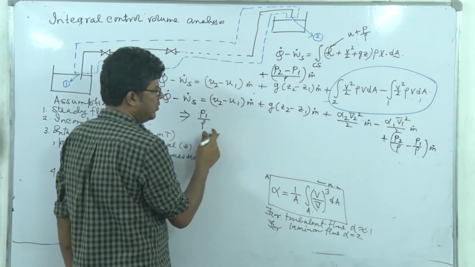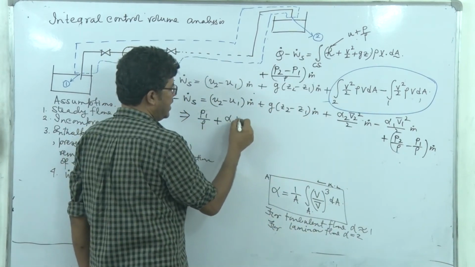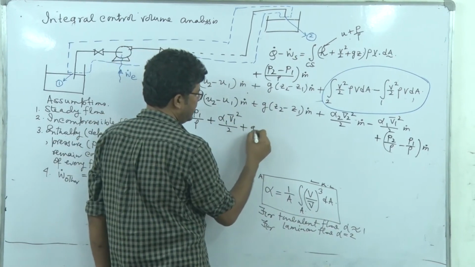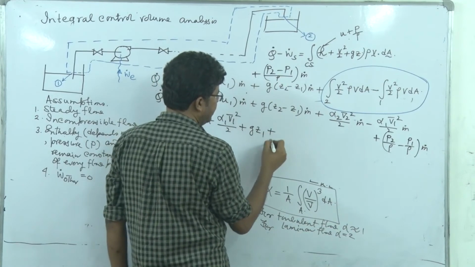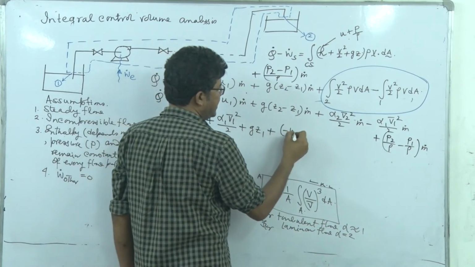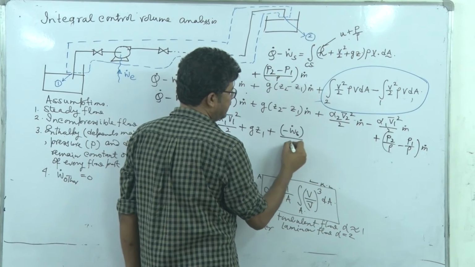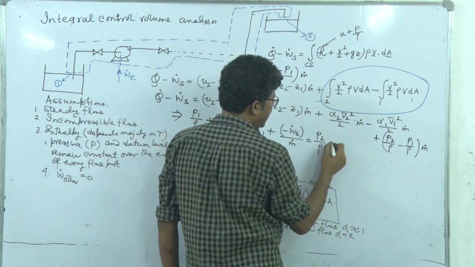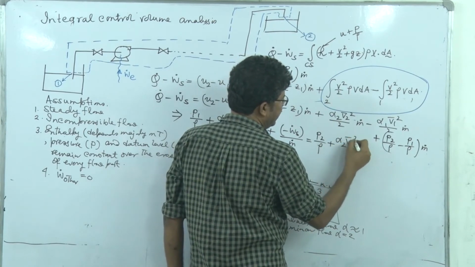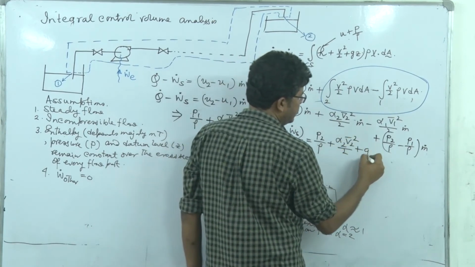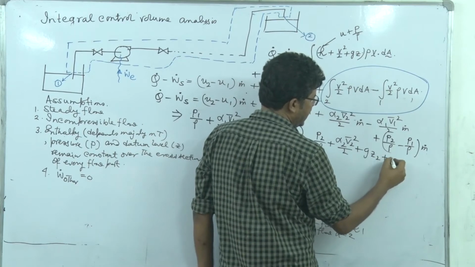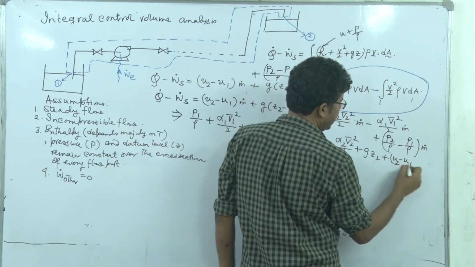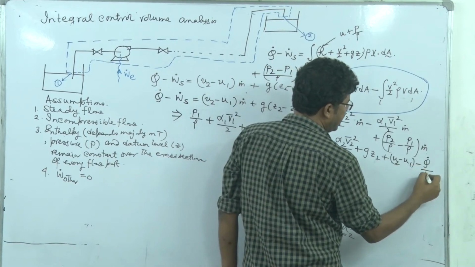So P1 by rho plus alpha 1 V1 bar square by 2 plus gZ1 plus minus of W dot S divided by M dot is equal to P2 by rho plus alpha 2 V2 bar square by 2 plus gZ2 plus what we will write, U2 minus U1 minus Q dot by M dot.